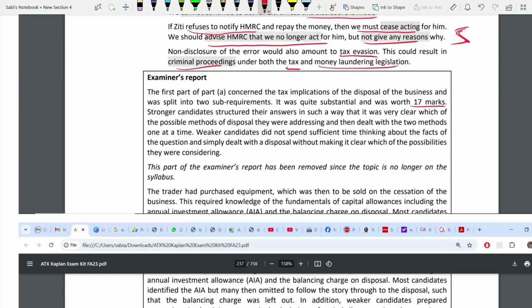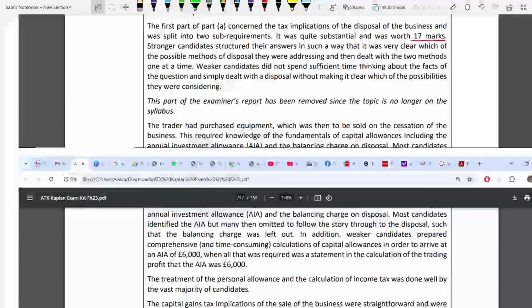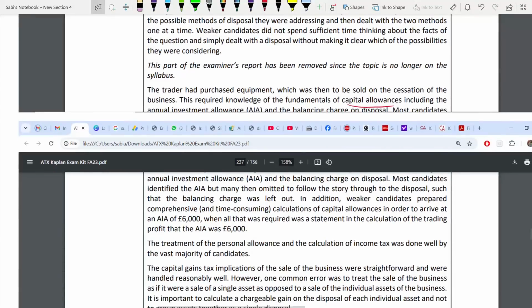So now, some knowledge like capital allowances was your tax knowledge. Now, most candidates identified AIA, 100% AIA, that is 6,000, but they have omitted what is it? The story through to the disposal, that once you dispose, there will be a balancing charge that arises, 0 minus 10,000. Remember that 10,000 of equipment? I've told you this was left out by many candidates.